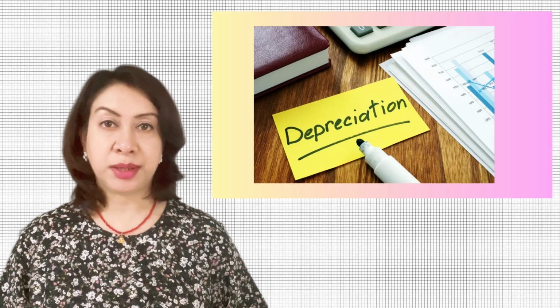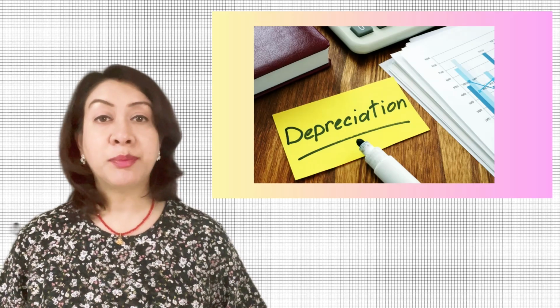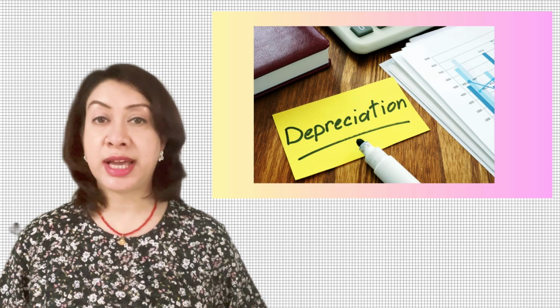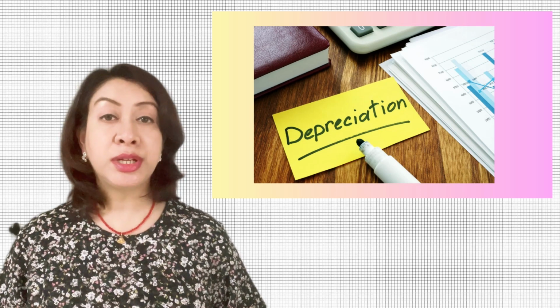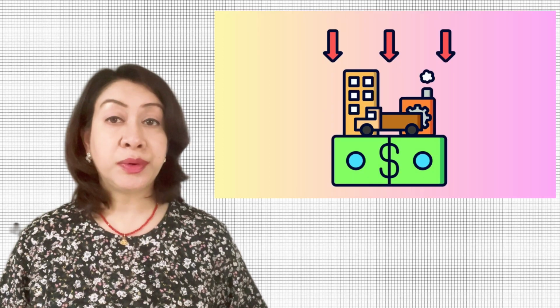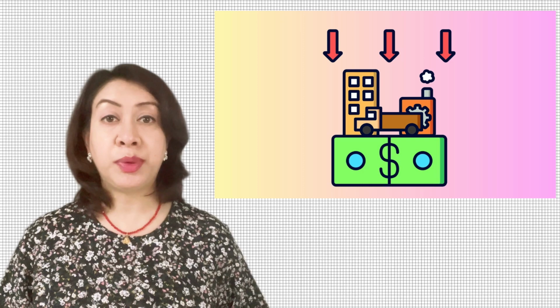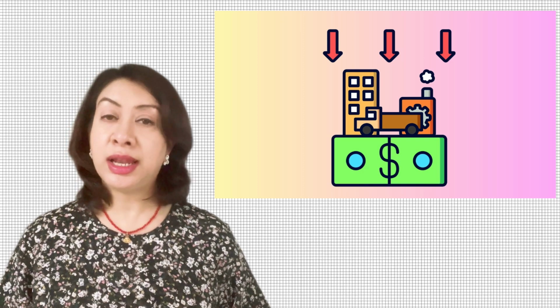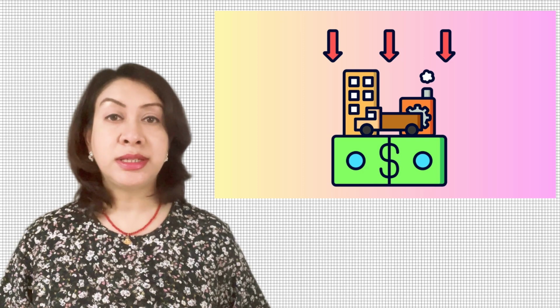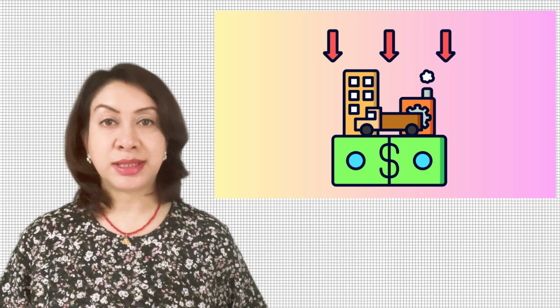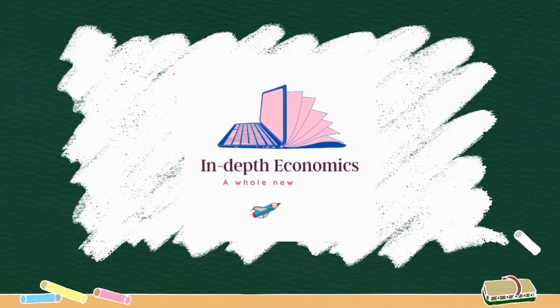Now we come to the last key term, depreciation. Depreciation is nothing but the reduction in the value of tangible assets. It reduces the monetary value of the assets due to a variety of reasons like wear and tear caused by prolonged use. Machinery, vehicles, equipment, buildings are some of the examples of assets which are likely to get worn out or become outdated. We have come to the end of this session.